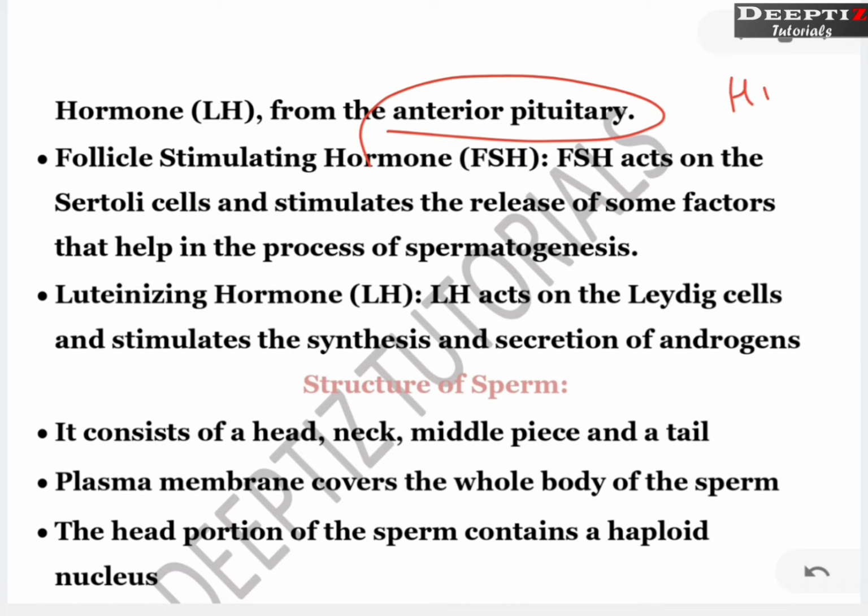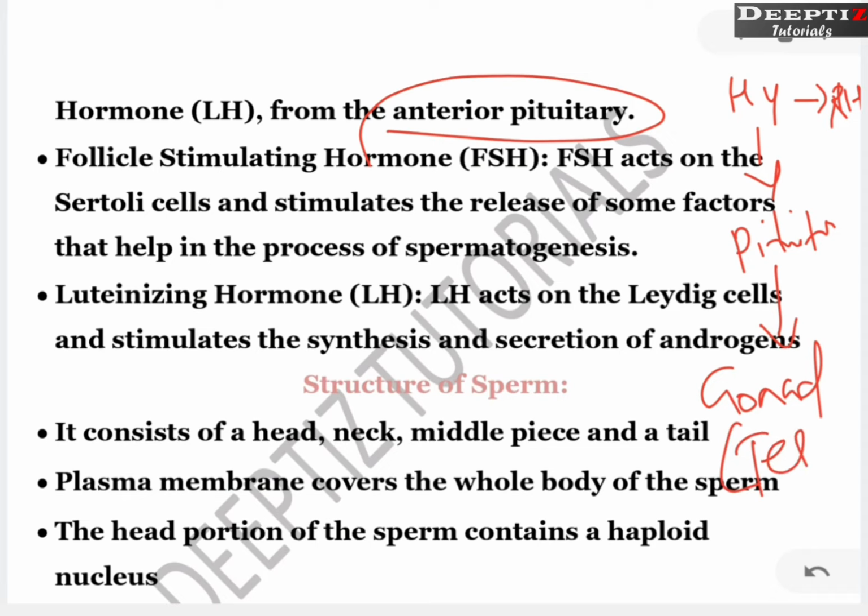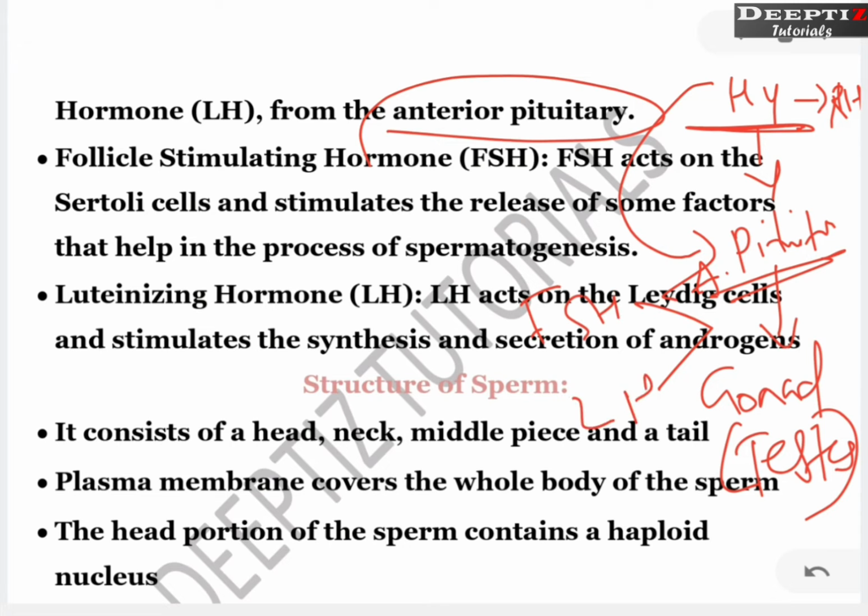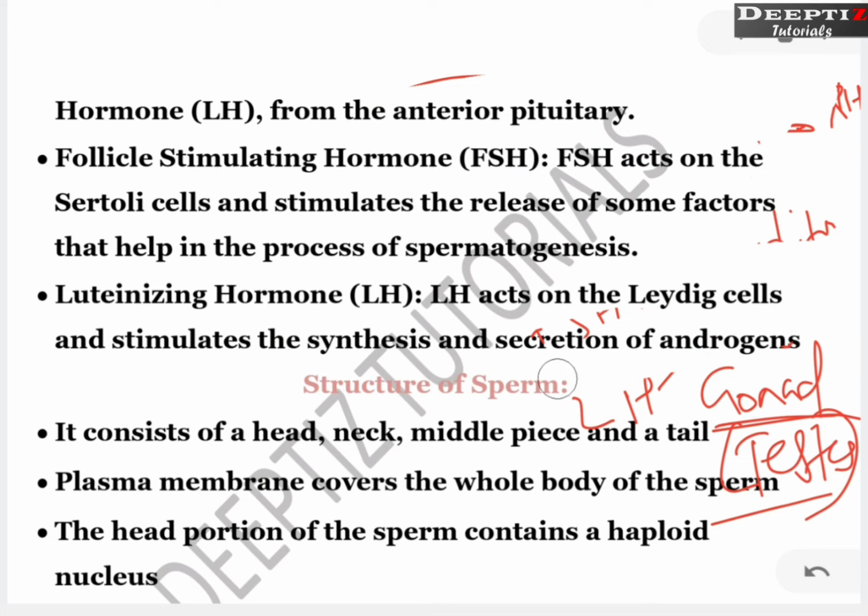So, we have seen hypothalamus secretes gonadotropin releasing hormone, GnRH, right? Releasing hormone. This will act on pituitary. Pituitary, whatever it secretes, it will act on the gonad. What is the gonad? Gonad here is testis. So, hypothalamus secretes gonadotropin releasing hormone. Releasing hormone will be coming to the pituitary gland. Which pituitary? Anterior lobe of pituitary. Pituitary now will secrete two hormones, which are the FSH and LH. They will act on the gonad. What is the gonad here? The gonad is testis. Right?